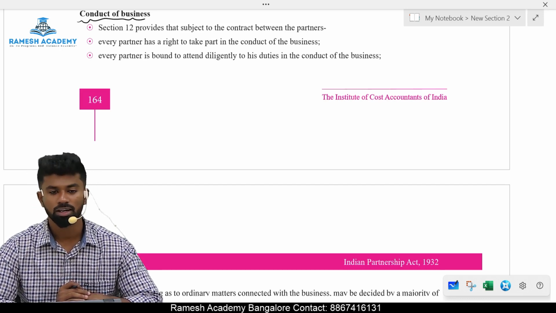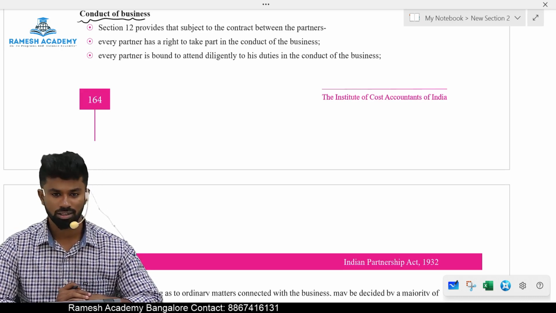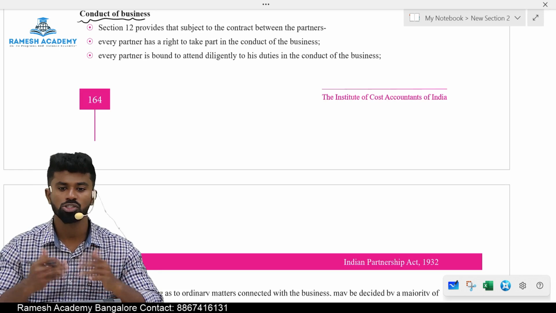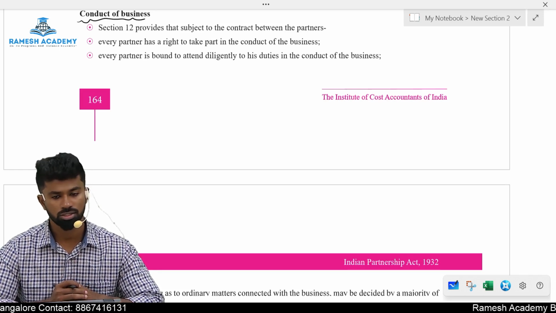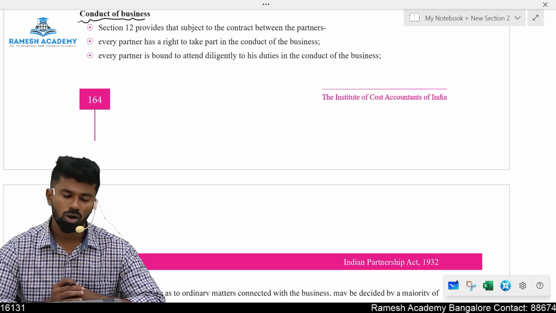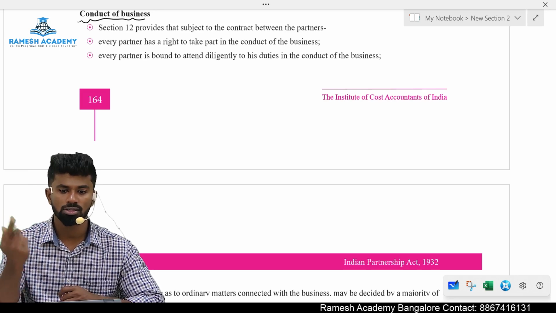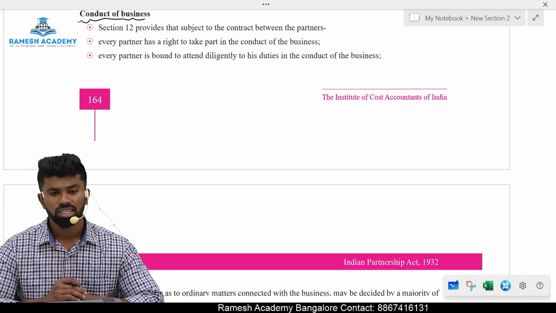What deed? Partnership deed. Now, can that partnership deed be altered later? The agreement is made, the partnership started. After some time, they want to change something in it. Can it be changed? Yes, only with the consent of whom? All the partners. Only when all the partners agree, it can be changed. Okay, yes. Now, there is one more provision.